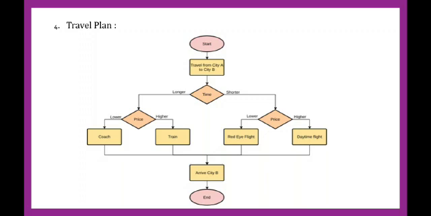If shorter, we also have to see price and flight, like whether we are going in daytime or not. In that case we have to see everything. After going through this whole process, we can arrive at city B, and the process ends.